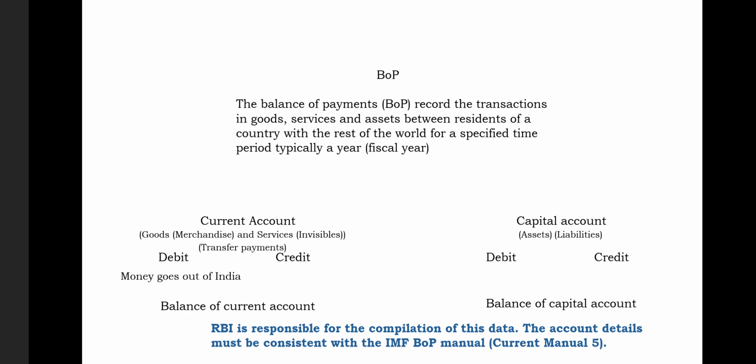Now, whenever money goes out of our country because of goods, services, or transfer payments, we record it on the debit side of the current account. If money comes into India because of goods, services, or transfer payments, then we record it on the credit side. Our country has had more debits than credits in many of the years since our independence.